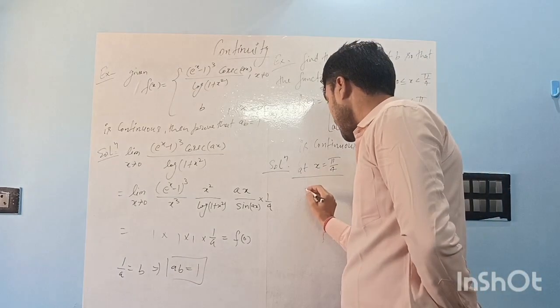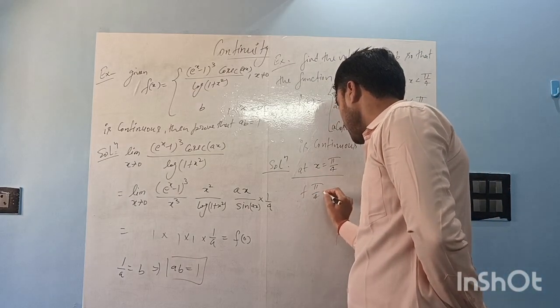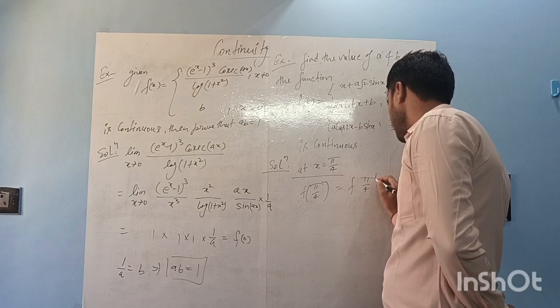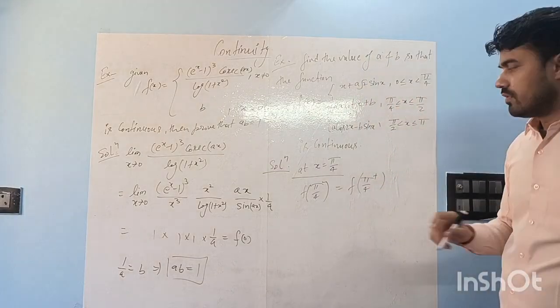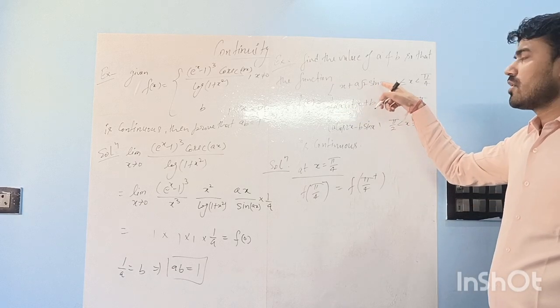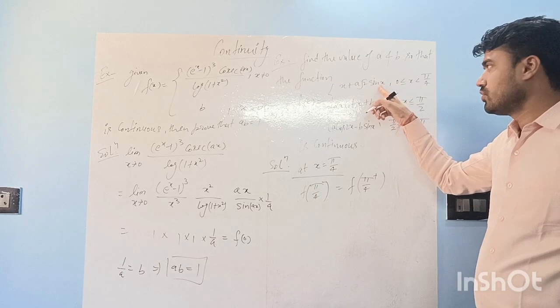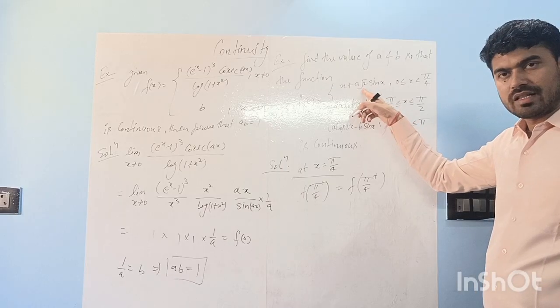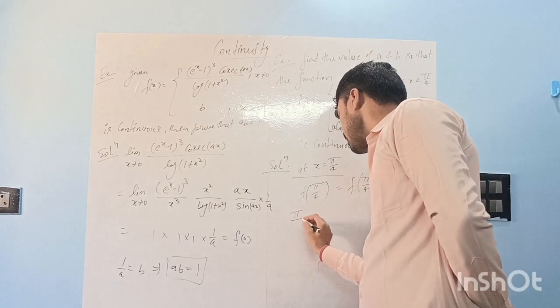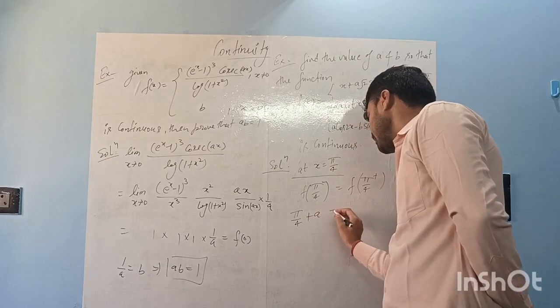So at x equal to pi by 4, f of pi by 4 minus is equal to f of pi by 4 plus. For pi by 4 minus, we put pi by 4 in this. Sin pi by 4 is 1 by root 2, and 1 by root 2 will cancel out, right? So this is pi by 4 plus a.